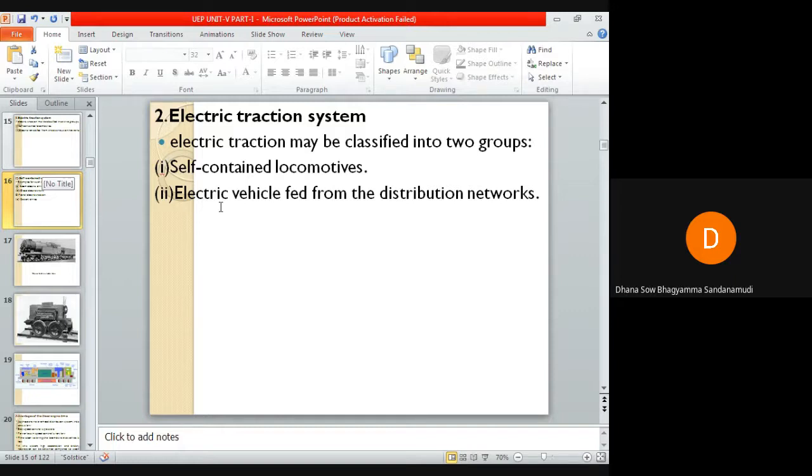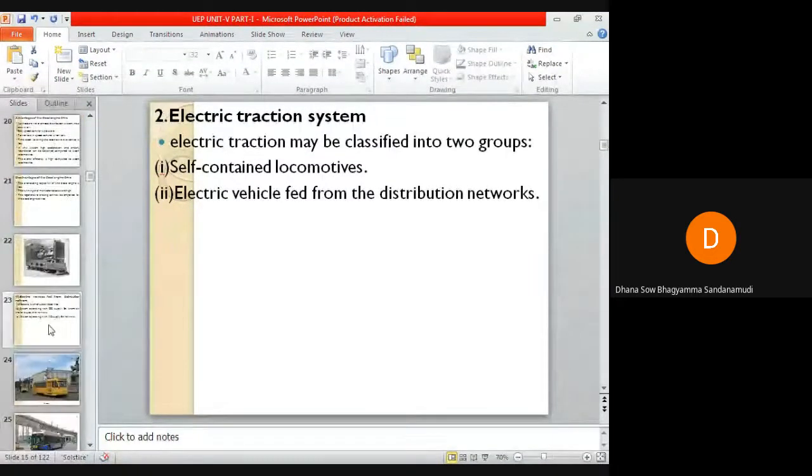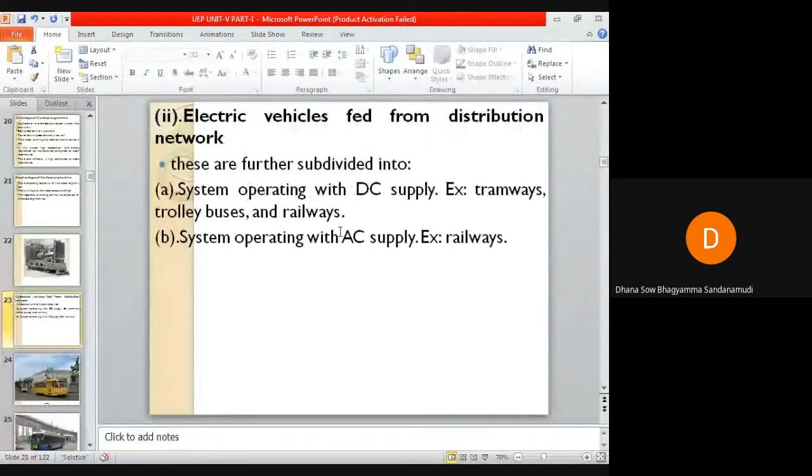Based on the availability of the supply, these electric vehicles fed from the distribution network can be categorized into systems operating with DC supply and systems operating with AC supply.